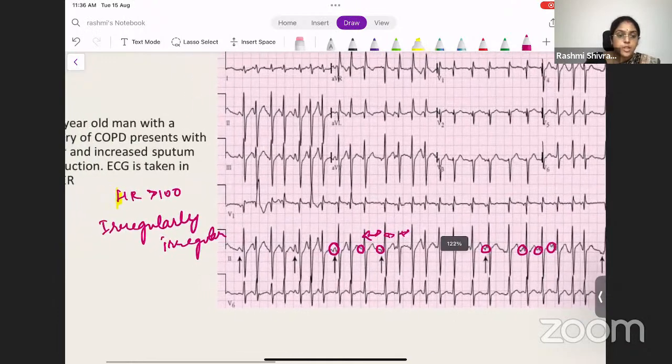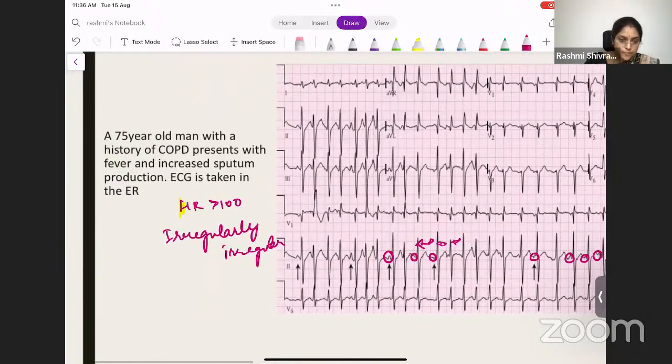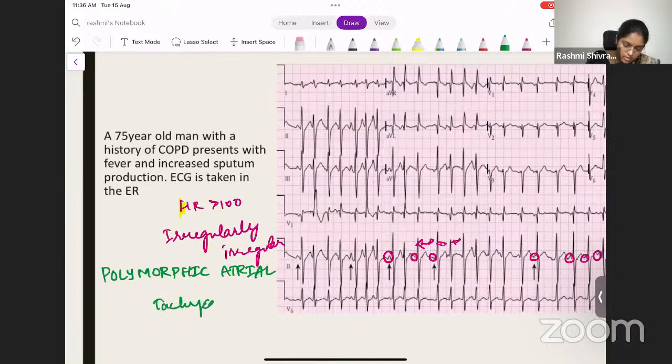So what do you call this? Polymorphic atrial tachycardia. It is polymorphic atrial tachycardia, right? So this is not atrial fibrillation. Because of the different morphologies in the P wave, it is polymorphic atrial tachycardia, right?